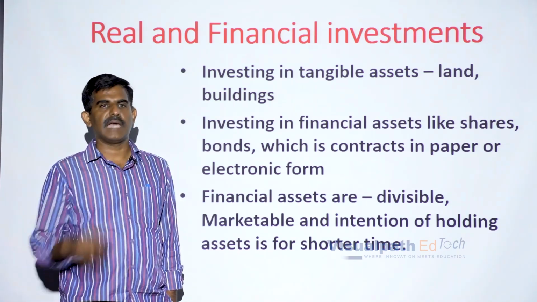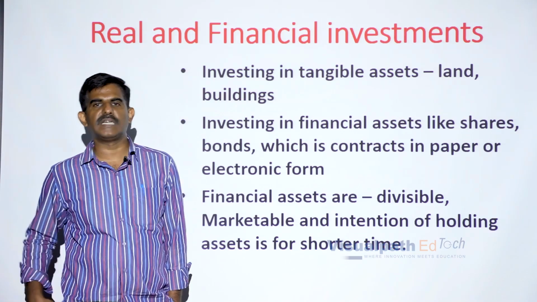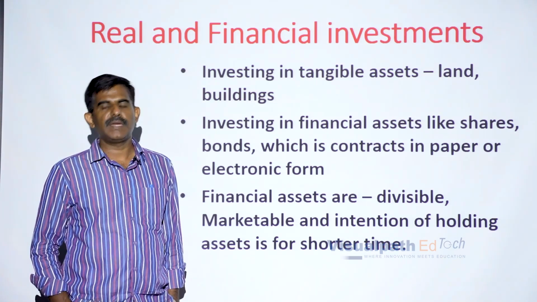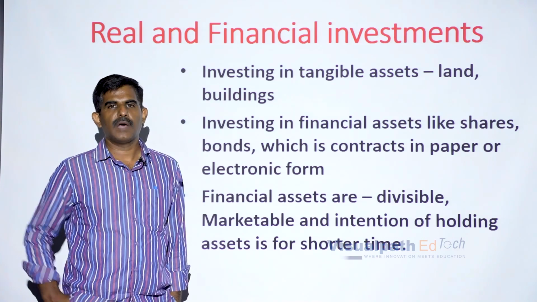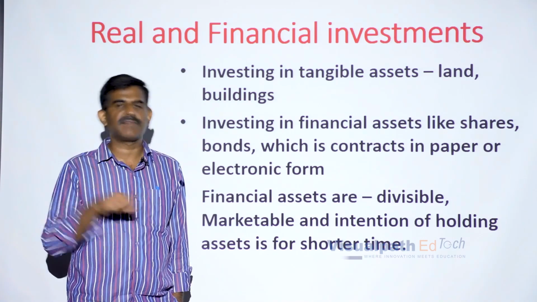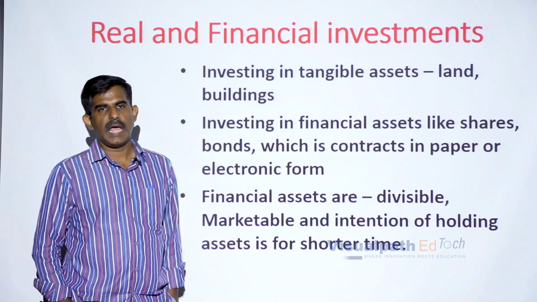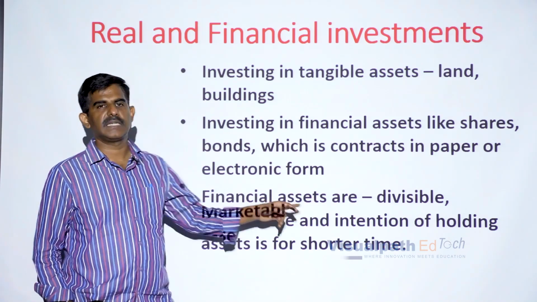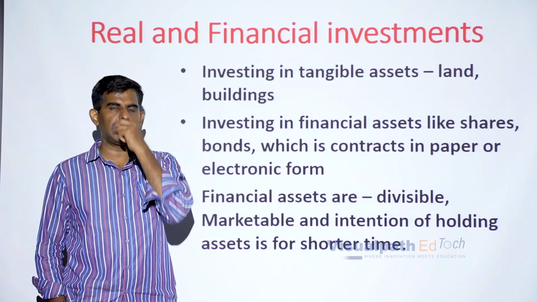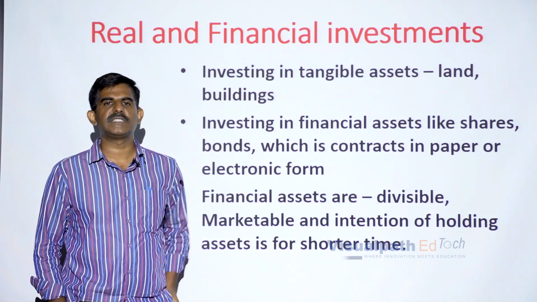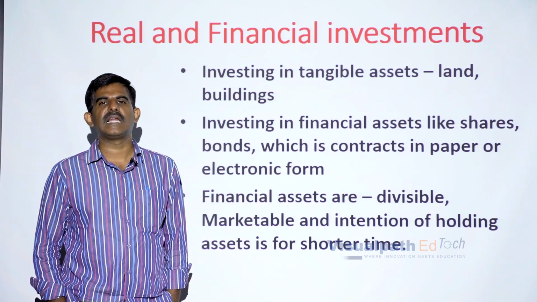For example, we have a piece of land, 200 square yards of land. Now, when it comes to selling that asset, we have to sell the whole piece of land, 200 square yards. It is indivisible, right? As far as financial assets are concerned, they are divisible. How is it divisible? For example, we have invested in 100 shares of Reliance Industries.